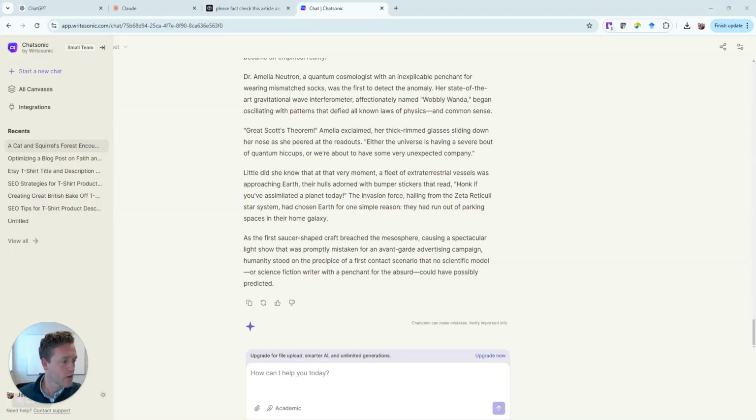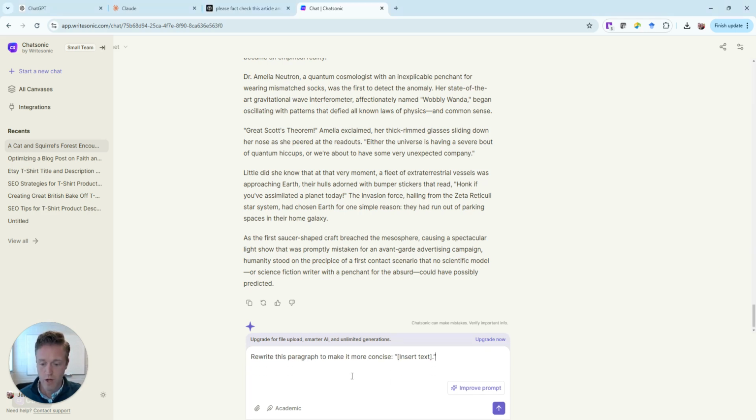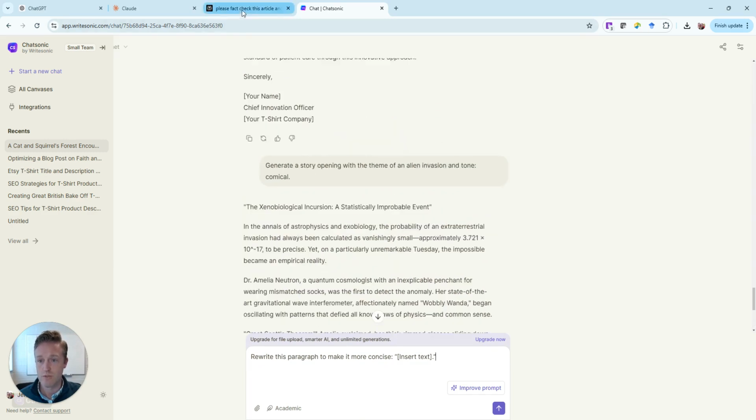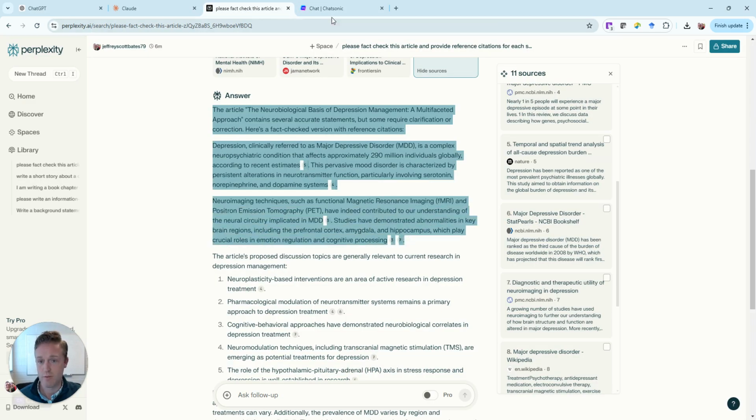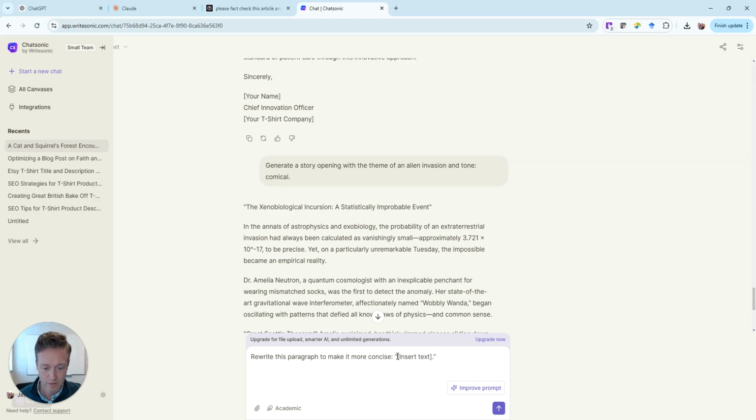Okay, now we're going to look at editing and improvement prompts. So we're going to say, rewrite this paragraph and make it more concise. So let's just choose all of this right here. I know it's more than one paragraph, but we can still insert our text.